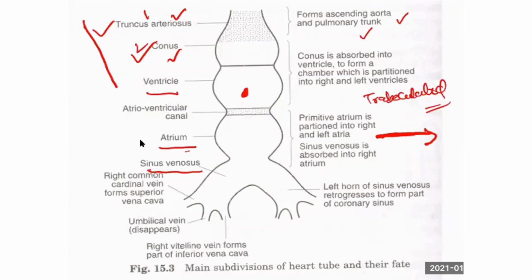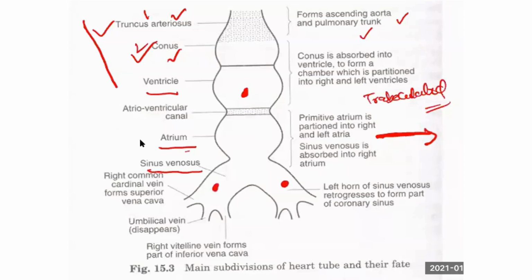Conus is absorbed into the ventricle. You see on the picture, conus is absorbed and it is forming a septum. So what septum do you expect between the right and left ventricle? Interventricular septum. Now you concentrate on the lower area alone, the left horn and right horn alone. This is the right horn. This is the left horn.